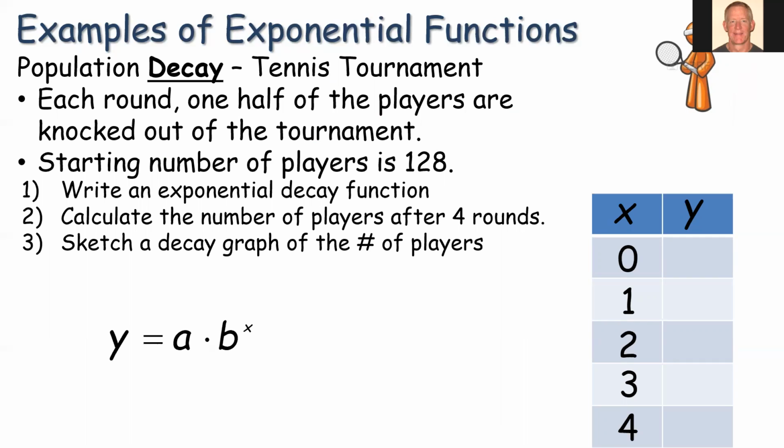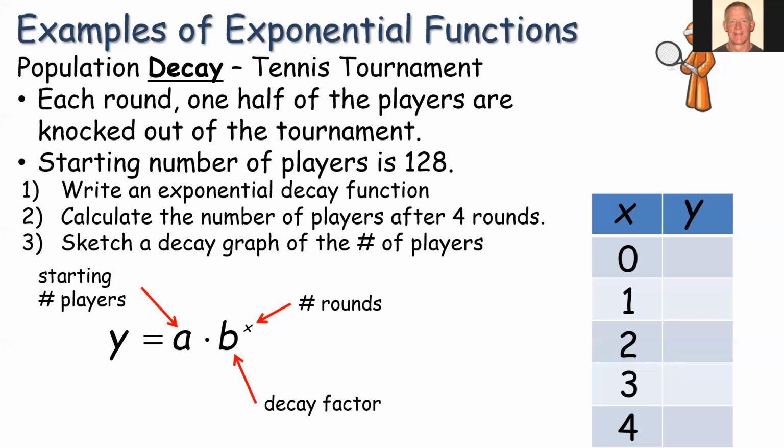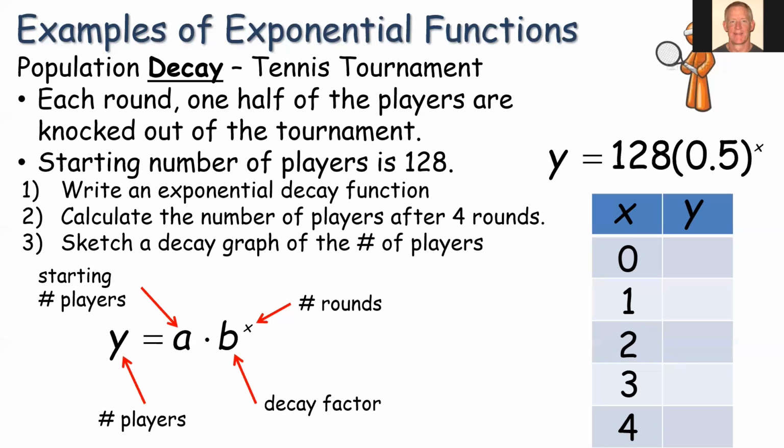All right, so here's our form, y equals a times b to the x. Starting number of players, well, we're given that, 128. X will be representing the number of rounds, and B is the decay factor. So it says each round, 1/2 of the players are knocked out. So we're going to multiply by 1/2 or 0.5 each time. And then Y will give us the number of players left in the tennis tournament. So here's our function, Y equals 128, our starting value, times 0.5 raised to the x power.